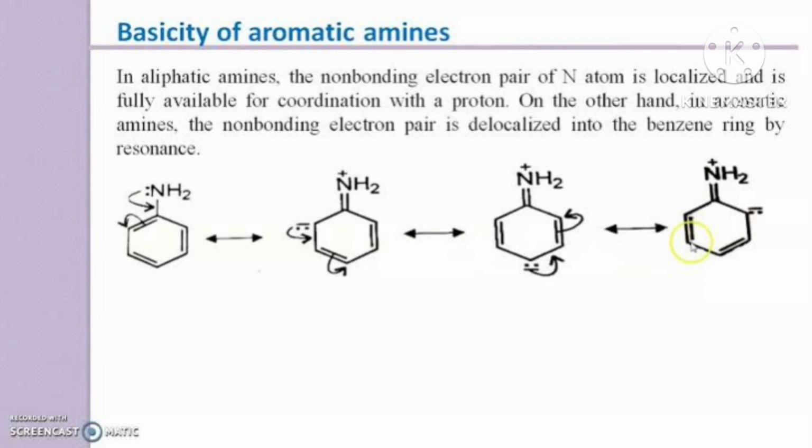And any group which withdraws the electron, due to that group, that aniline will be weak. It will show weak basic strength. Okay. Then examples of withdrawing groups like NO2, SO3H, COOH and X decrease the basicity. Okay, these groups decrease the basicity, but OCH3 and CH3 increase the basicity.